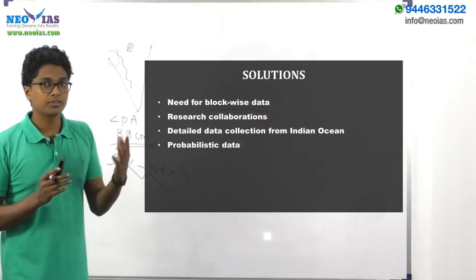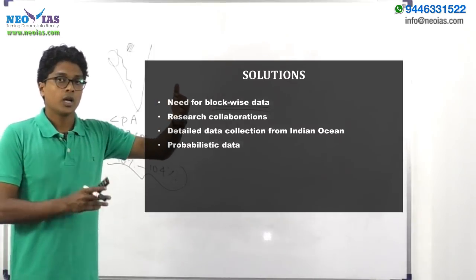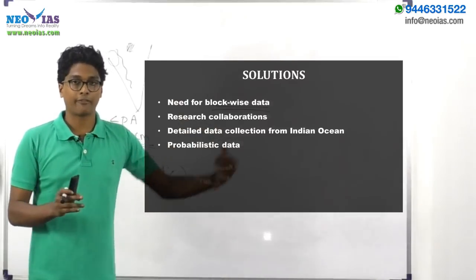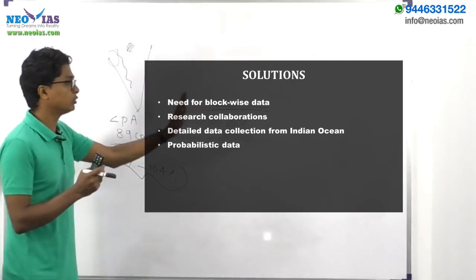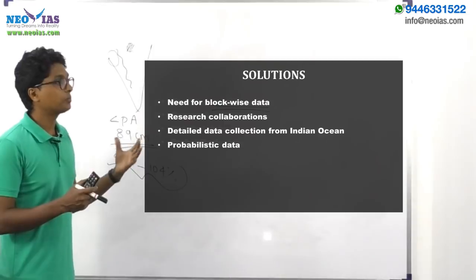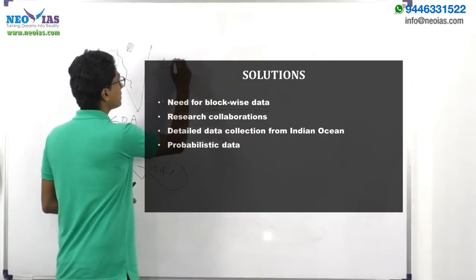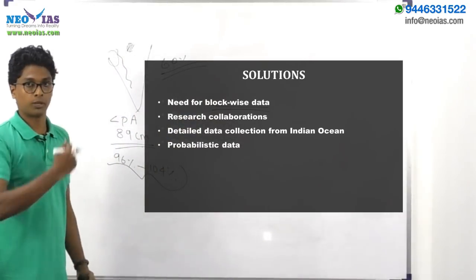there will be chances that inaccuracy can be there, and there will be chances that in certain regions the monsoon can be deficient. In that scenario, instead of coming out with above normal, below normal or normal rainfall, we have to come out with probability. In the sense, this year there is a 60% chance that the monsoon will be above normal.